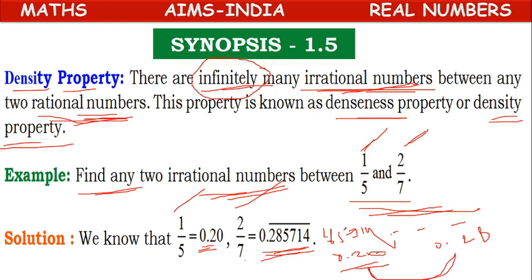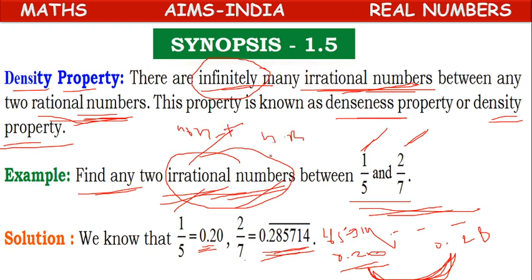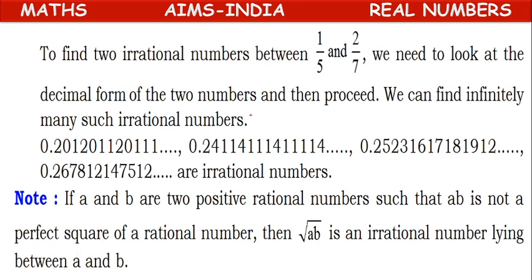Between these two decimals, we have to insert any two irrational numbers. What is the decimal form of an irrational number? Non-terminating, non-repeating. So if we write a decimal number like 0.20120112011 and so on, is it repeating?